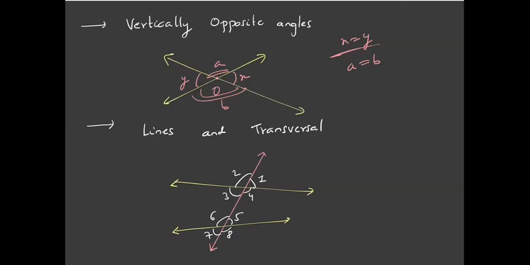Okay, so if I start with x, I know that a plus x is 180 degrees, right? And similarly, a plus y is 180 degrees because this is a straight line. So from these two equations, I can conclude that x is equal to y. So vertically opposite angles are always equal.